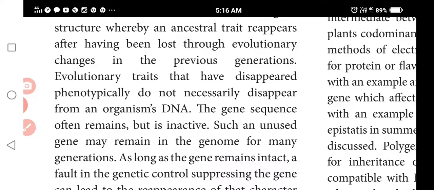Depending upon the organism, the gene sequence often remains but is inactive. The gene sequence is present in that particular organism or species, but it is not activated. Otherwise we call these resting periods of the genes. There is no activation in the species. Sometimes it will be activated, and at that time the species reappears with that particular character.